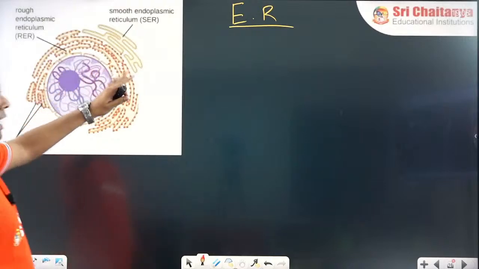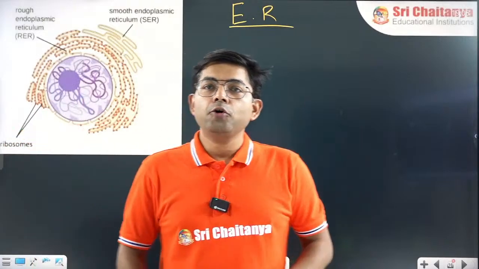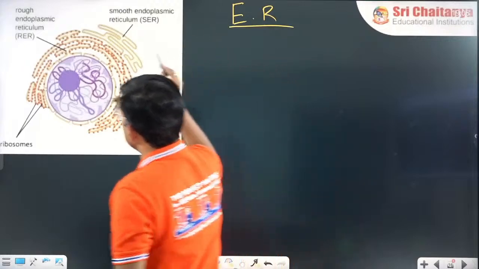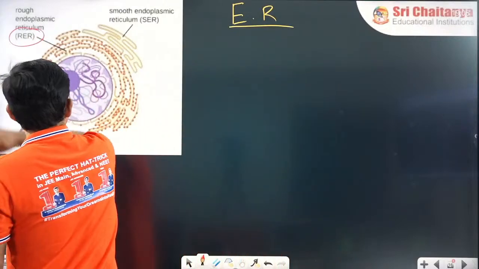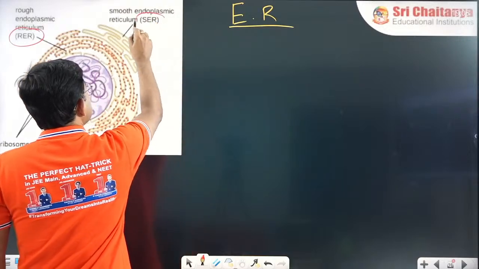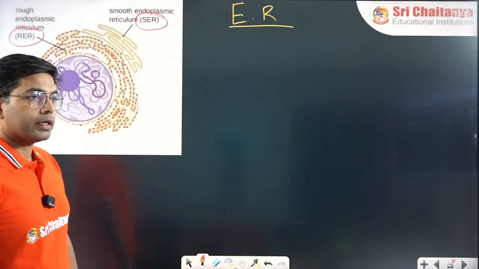Now here, ER. Endoplasmic reticulum is of two types. The first one is rough endoplasmic reticulum and the second one is smooth endoplasmic reticulum.